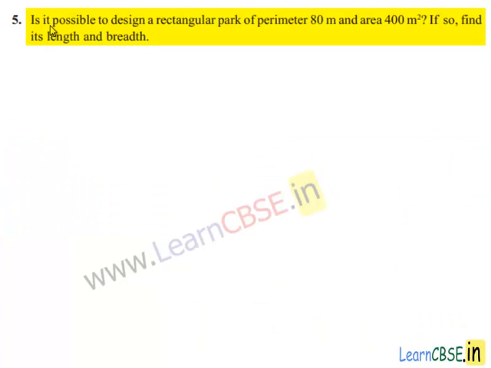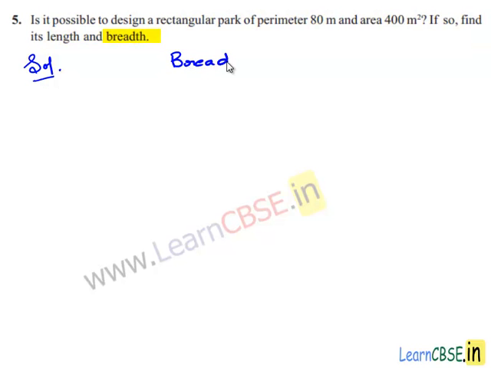Moving on to the fifth problem. Is it possible to design a rectangular park of perimeter 80 meters and area 400 meters square? If so, find its length and breadth. Let us see the solution. Assume the breadth of the rectangular park is equal to x meters.